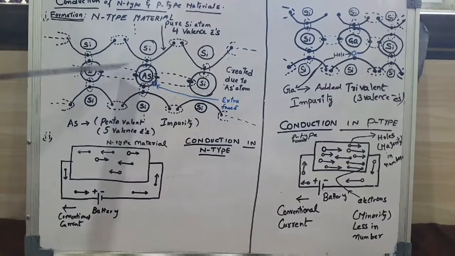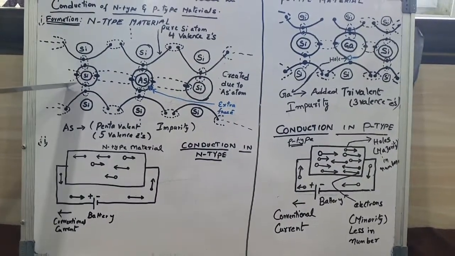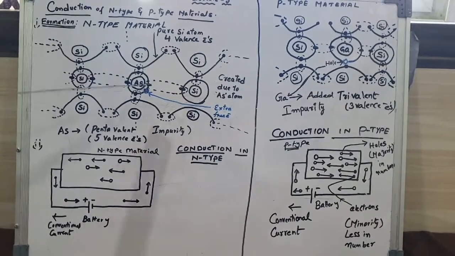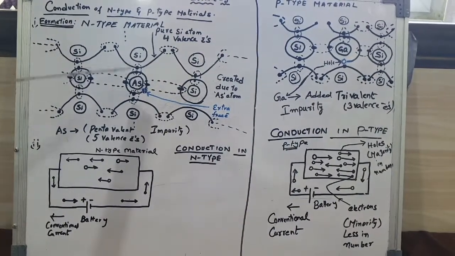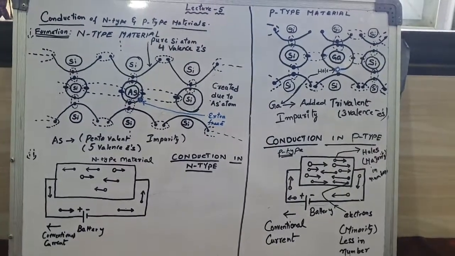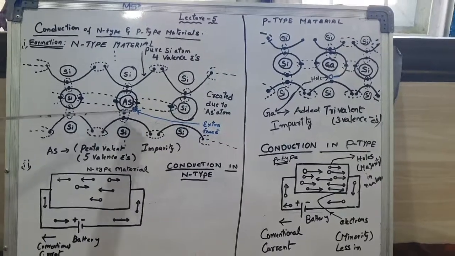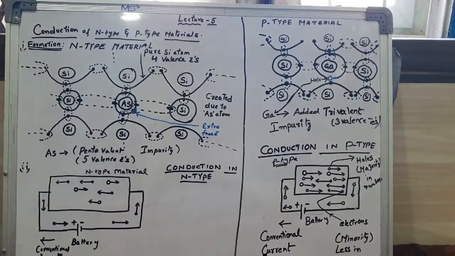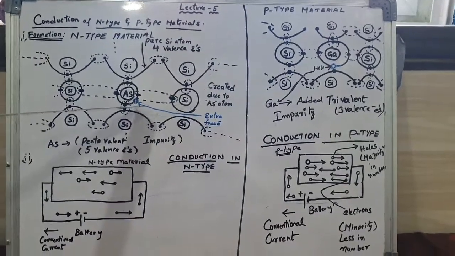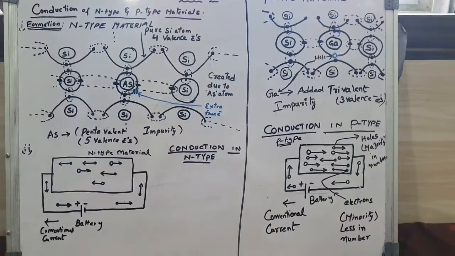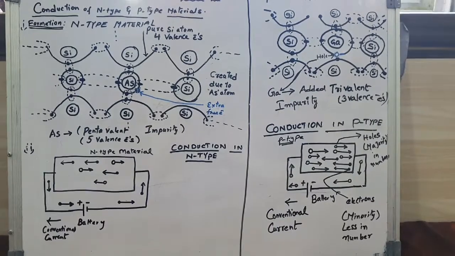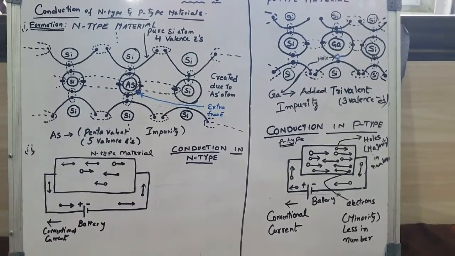All these 4 electrons form covalent bonds with the silicon atoms: this electron forms a covalent bond with this electron of silicon, and this electron forms a covalent bond with this atom. So only one electron remains. It has no chance of forming a covalent bond here, so it enters the conduction band as an extra free electron.